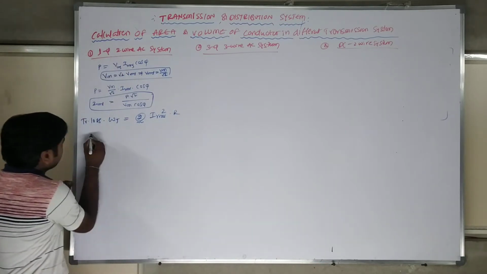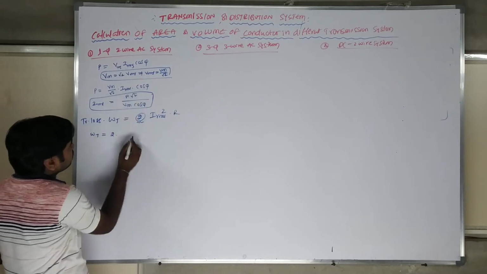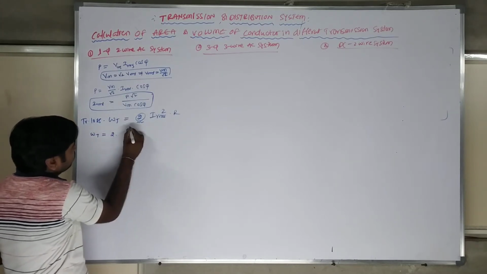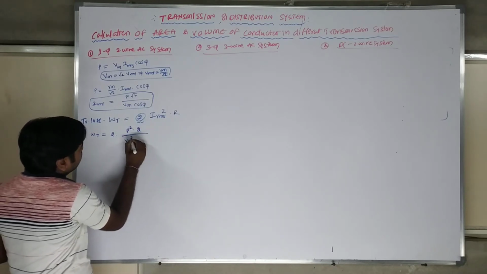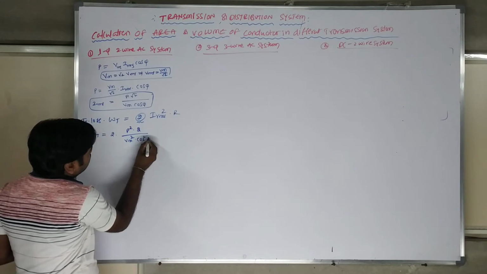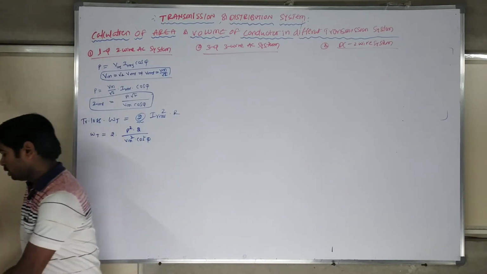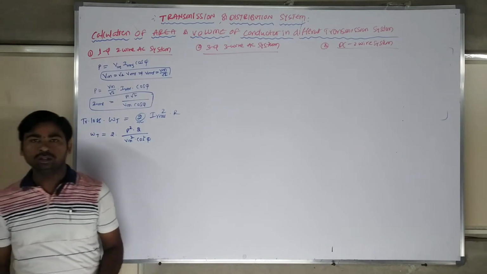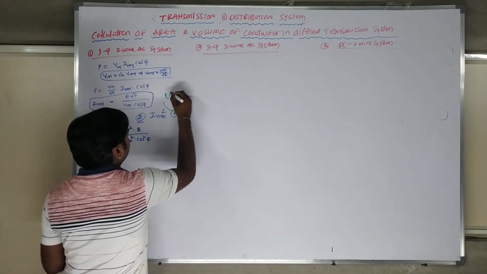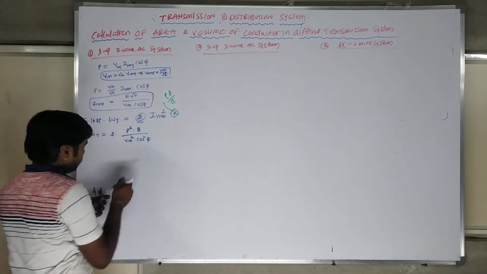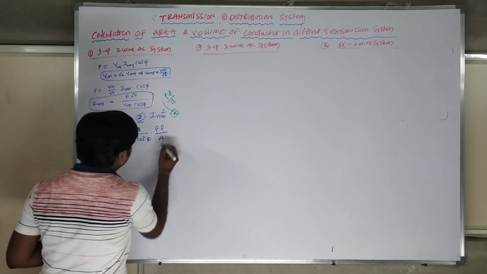Substituting, W2 is equal to 2 times P square into root 2 square, which is 2, by Vm square cos square phi. The resistance of any conducting material is R equal to rho L by A, and substituting it here.